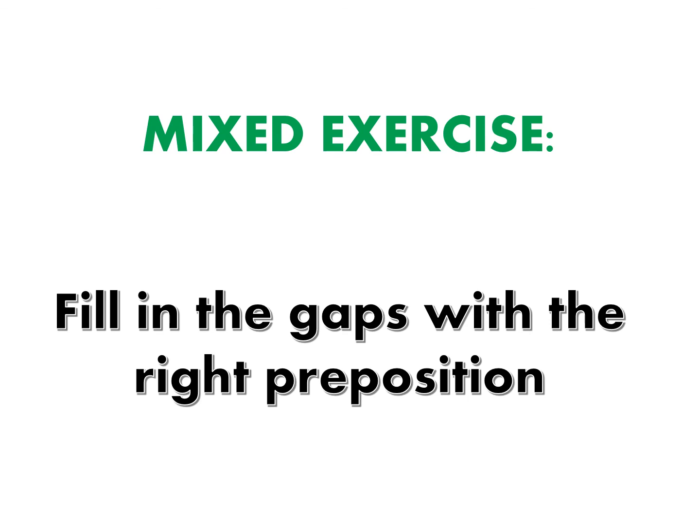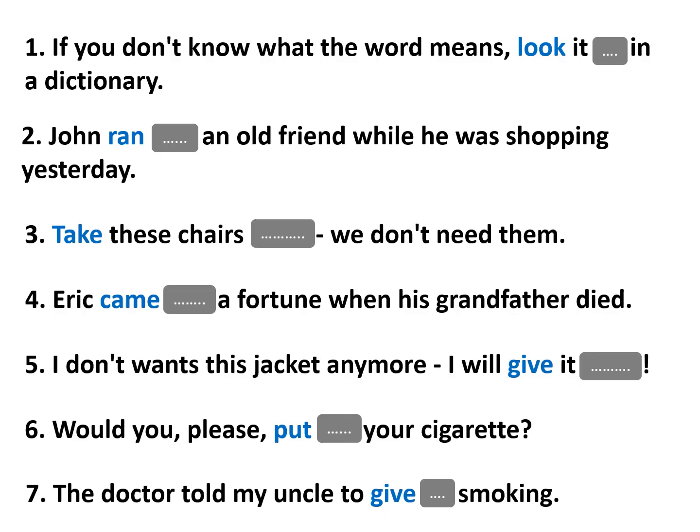Now here is a mixed exercise to close this session. I'd like you to fill in the gaps with the right prepositions. Okay, the first sentence in this exercise says, if you don't know what the word means, look it in a dictionary. Meaning search for its meaning in the dictionary. So what's the phrasal verb meaning searching for the meaning of a word in the dictionary or on the internet?